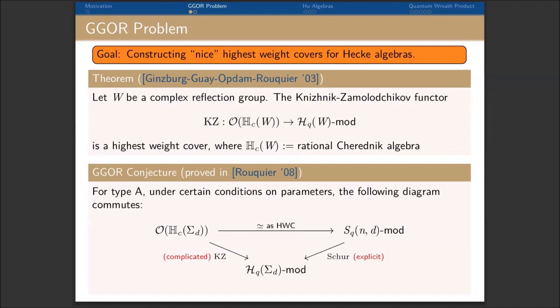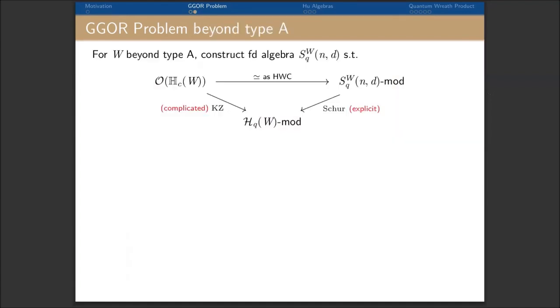In other words, this diagram commutes, and this very complicated KZ functor can be realized by something that's explicit, as it's given by an idempotent. We can then phrase the GGOR problem beyond type A. That is, we want to construct finite dimensional algebras S(W) such that this diagram commutes. In particular, we can realize these KZ functors using some variants of the Schur functor.